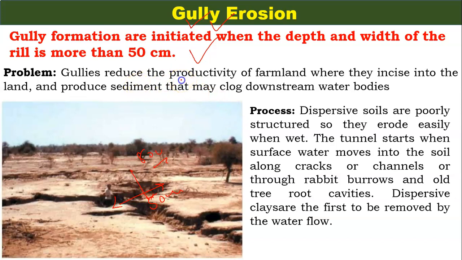What is the problem with gully erosion? Gully erosion reduces the productivity of the farmland, where they are incised into the land, and they produce sediment that may clog downstream water bodies.